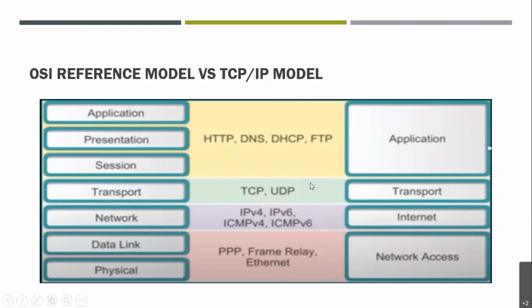So as you can see the difference, the application layer of the TCP/IP model accommodates the application layer, presentation layer, and session layer of the OSI reference model. Then the transport layer of the TCP/IP model corresponds to the transport layer of the OSI reference model. The network layer of the OSI model is referenced by the internet layer, and the network access layer is referenced by the data link layer and physical layer of our OSI reference model. I hope everything is clear till now.